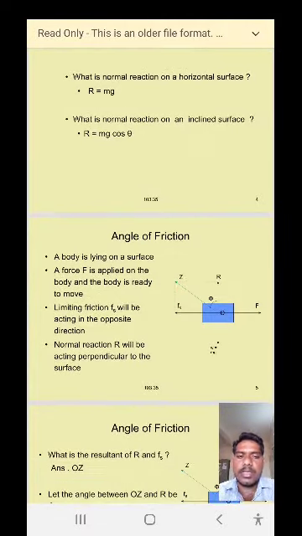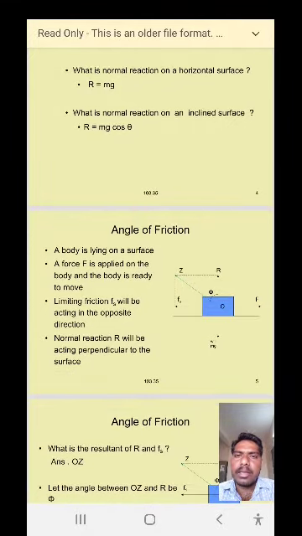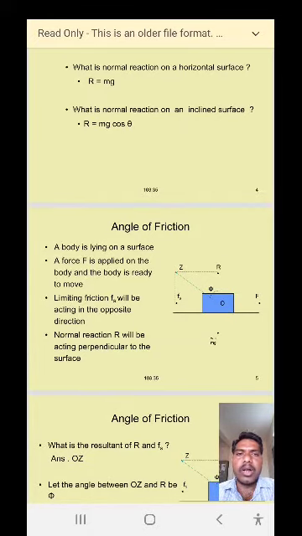The next topic is: what is normal reaction on an inclined surface? When a body is placed on the inclined surface, the normal reaction R is balanced by the component of weight perpendicular to the surface. In case of a horizontal surface, the normal reaction R is equal to mg. In case of an inclined surface, the normal reaction R is equal to mg cos theta. So these are the expressions for the normal reaction when the body is placed on the horizontal surface, and in the same way when the body is placed on the inclined surface.